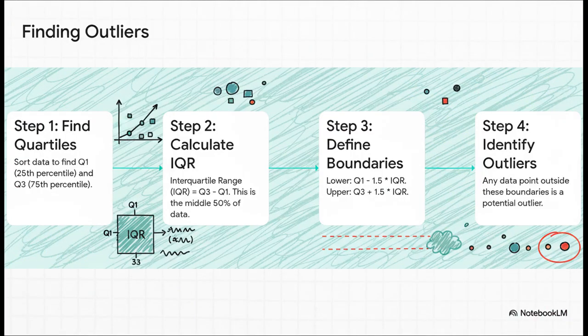It's got a kind of nerdy name, the 1.5 times IQR rule, but the idea is actually super simple. All we do is find the range that contains the middle 50% of our data, the normal stuff. Then we build a statistical fence around that range. Any data point that lands outside that fence gets flagged as a possible outlier. It's like a security system for your data.